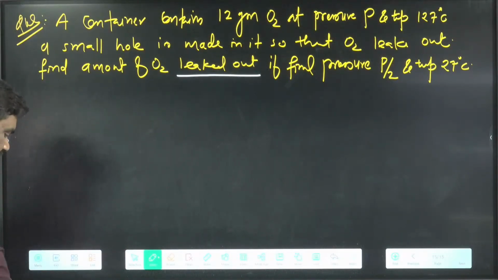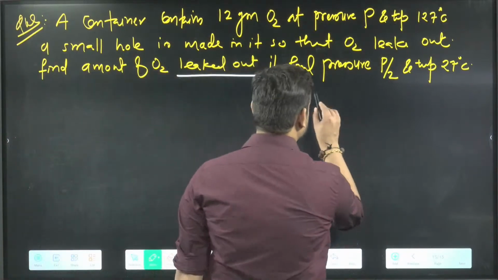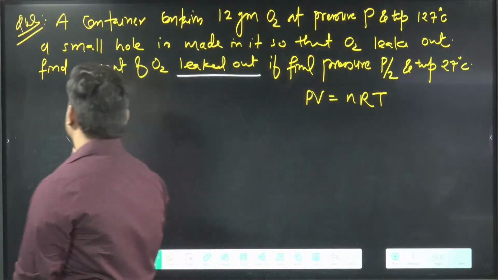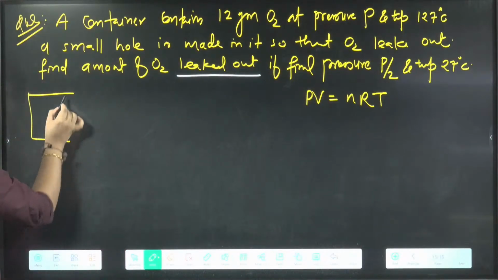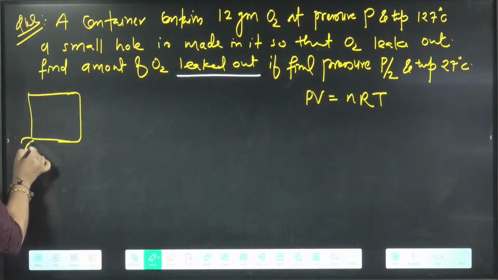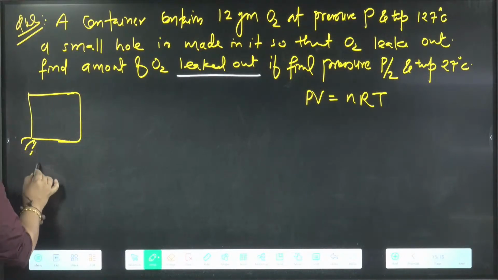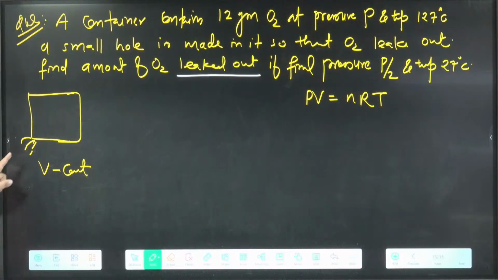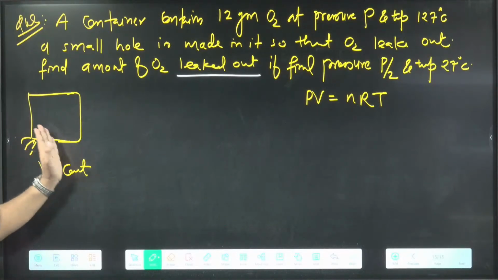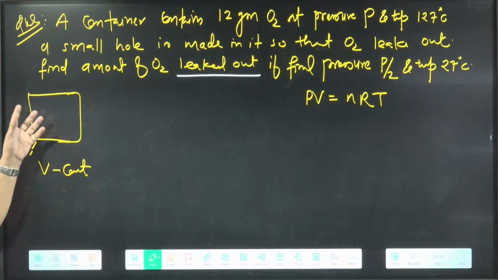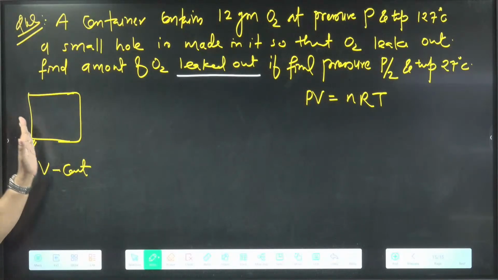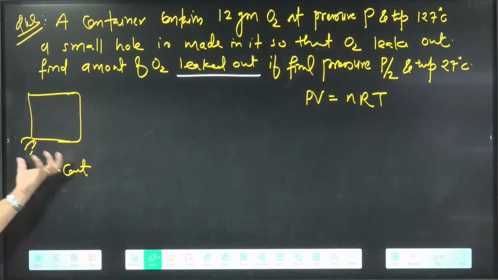So we have PV equal to nRT as the formula. Now we need to decide what things will be constant. This is your one container, and I am making one small hole here. One thing is that the volume will be constant, but moles will not be constant because some of the gas moves out. Some molecules are moving out. What is constant? Only volume.